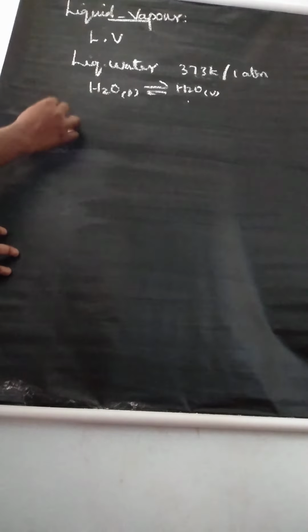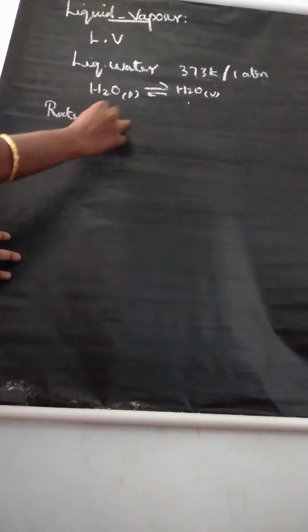So listen, your second topic, liquid vapor equilibrium. There is an equilibrium between liquid and vapor. Simple example, ordinary liquid water at temperature 373 Kelvin and pressure 1 atmospheric pressure in a closed vessel. You can write the equilibrium reaction: water molecule liquid is converted to water molecule vapor. So you can write the equilibrium reaction. Rate of evaporation.